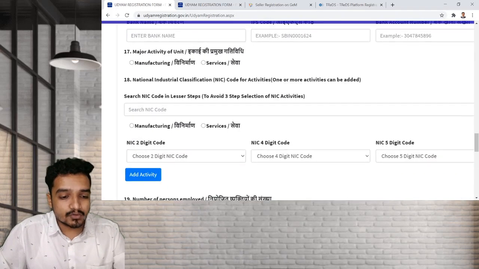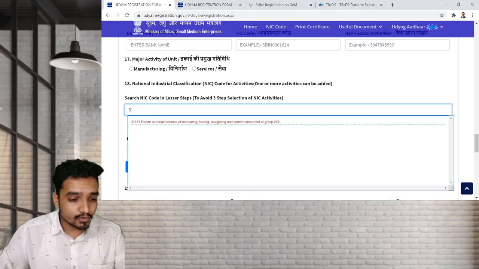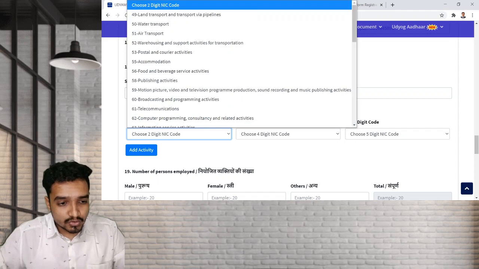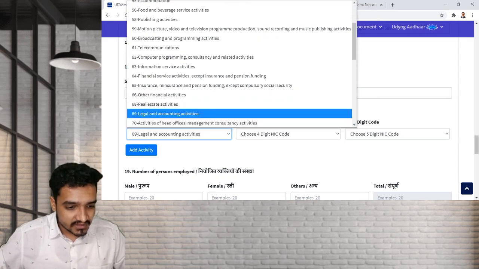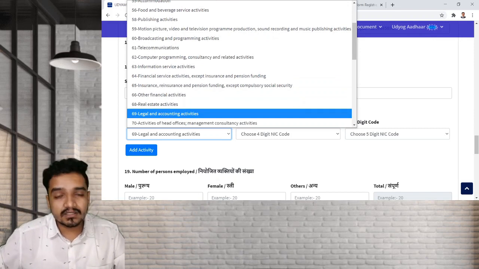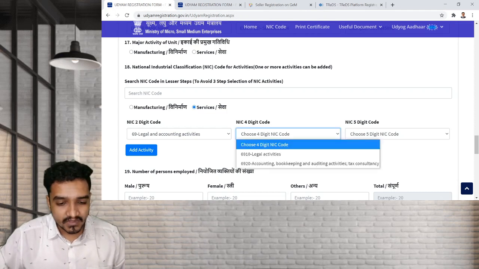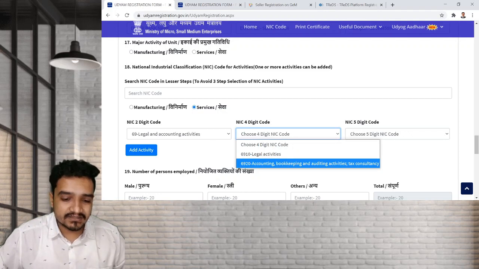Next, search NIC code. There are two options. If you know the NIC code, then you can directly write it down here. Or if you don't know, then you can directly select this services tab. Then this page will automatically get updated. Now you have to select from the drop down list. In this, I'll tell you 69 is the applicable point, which says legal and accounting activities. Once you select this, next NIC 4 digit. This is the first 2 digit. Now next 4 digit is accounting, bookkeeping, auditing, tax consultancy 6920.